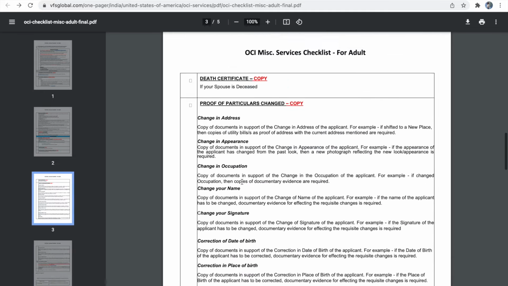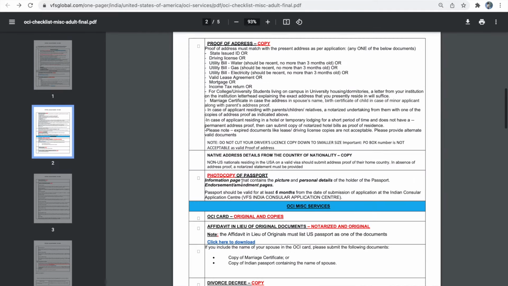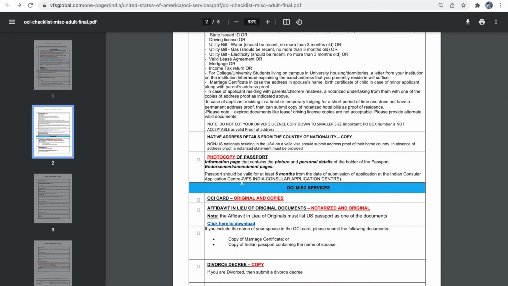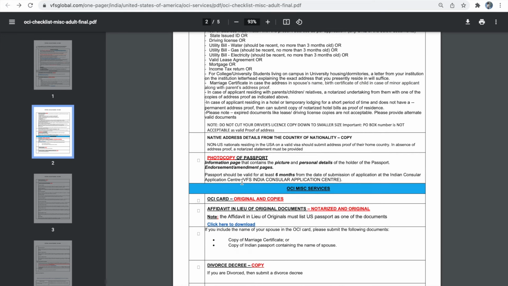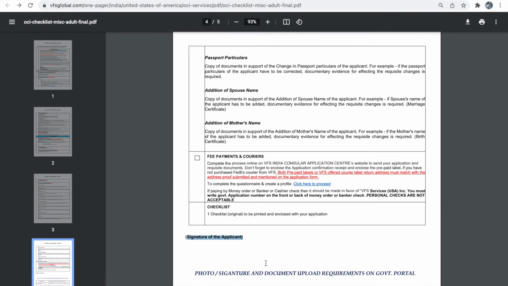So that's it. These are our supporting documents. I'll repeat again. The first is going to be the government application form. Second is your address proof document. Third is your passport copy. Fourth is your OCA copy. Fifth is the affidavit in lieu of original document, sixth is going to be a fee receipt copy, and seventh is going to be the checklist, that is this checklist. So if you have any personal particular change, you can include proof for those changes also.